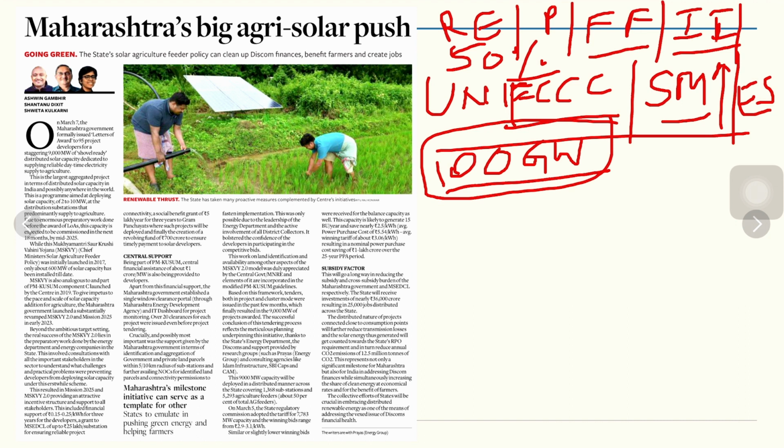With the solar push, we can say that, number one, the rates of solar powered electricity are lower as compared to other means by which electricity is produced, either by a hydroelectric plant or coal based plants. So solar energy is always cheaper as compared to that. And number two, the discom's capability.